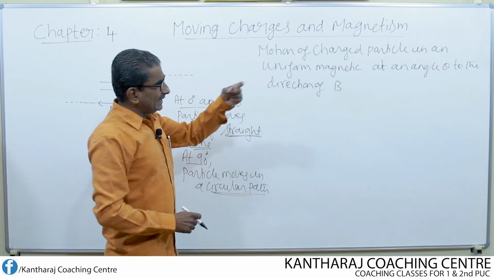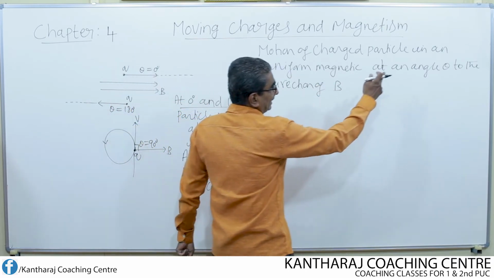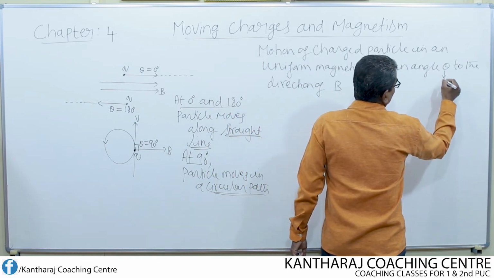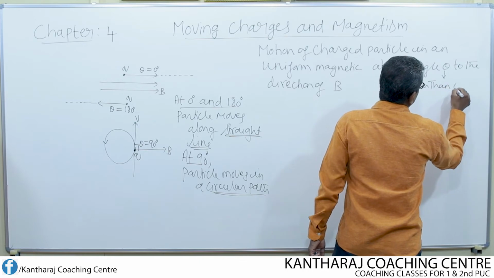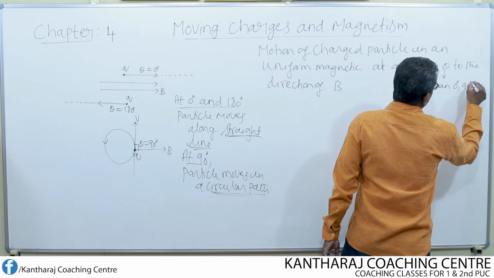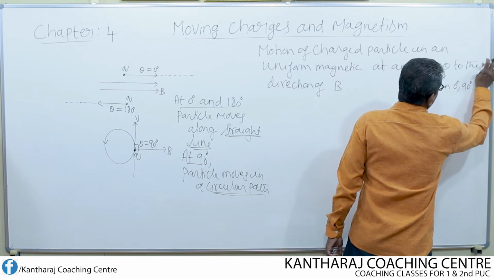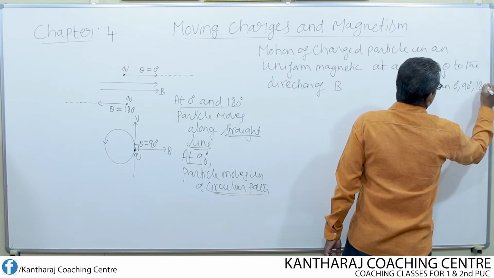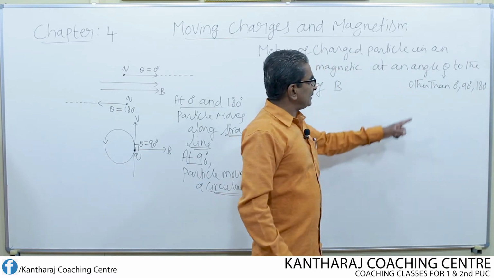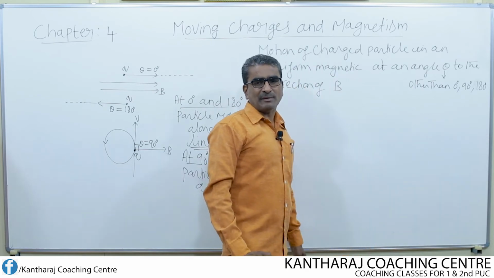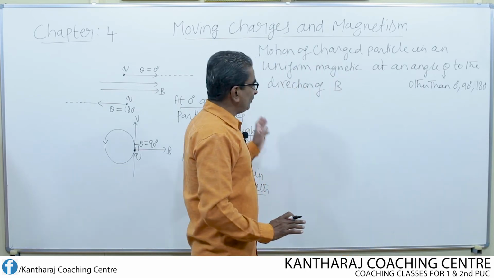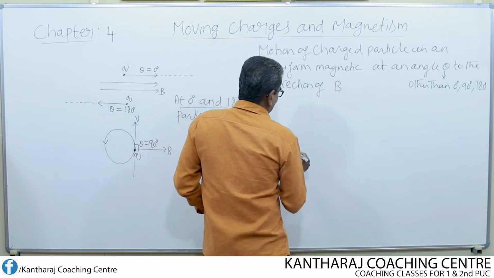At an angle theta means, remember, other than 0 degree, 90 degree and 180 degree. So, except at these angles, if the charged particle enters into the magnetic field at any other angle, what will be its path? Let us consider now.